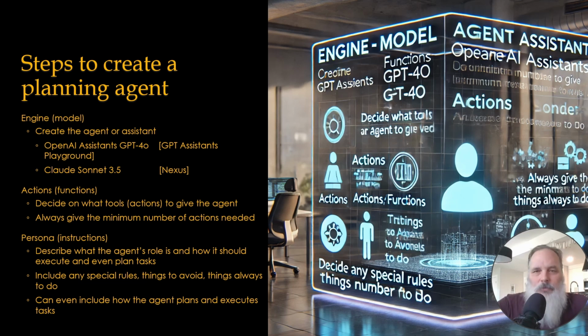Claude Sonnet 3.5, however, does have that reasoning and planning, and it can be used off the shelf as an agent. Conversely, OpenAI Assistants, the API, or actually the GPTs as well, has that layer of reasoning and planning, which provides easy access and can be used as an agent right away. So the first thing we want to decide when we're building an agent is what are the goals that this assistant is going to be completing.